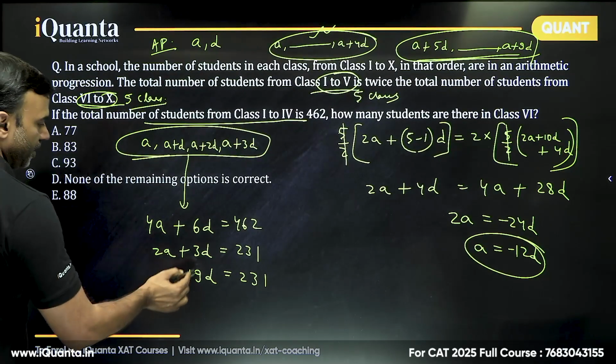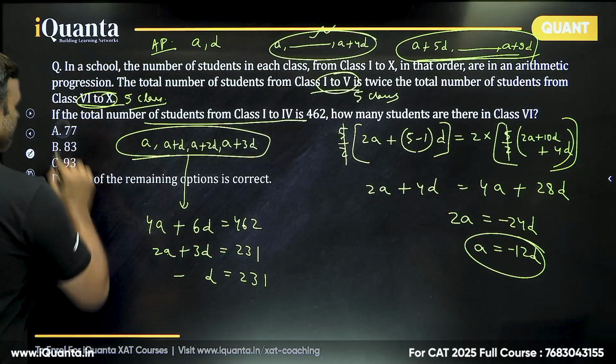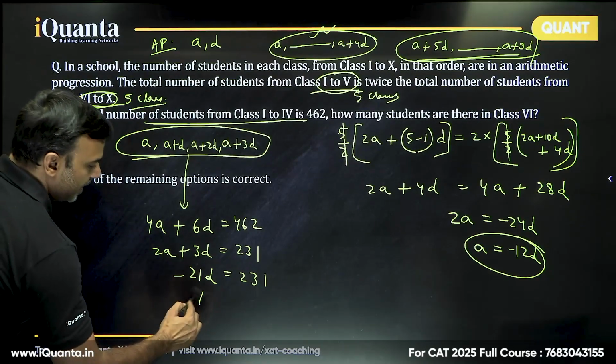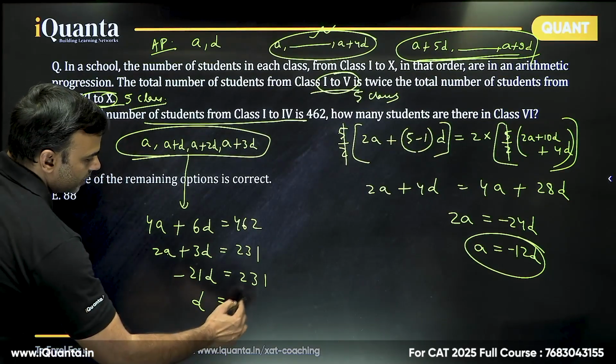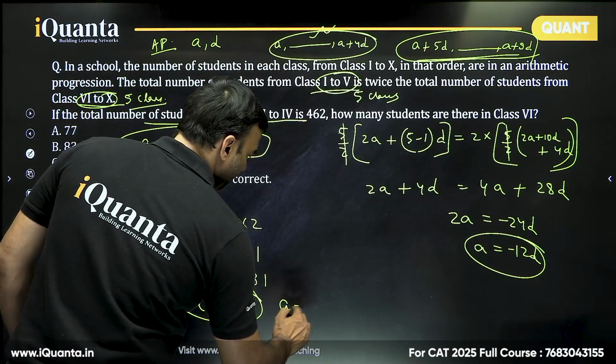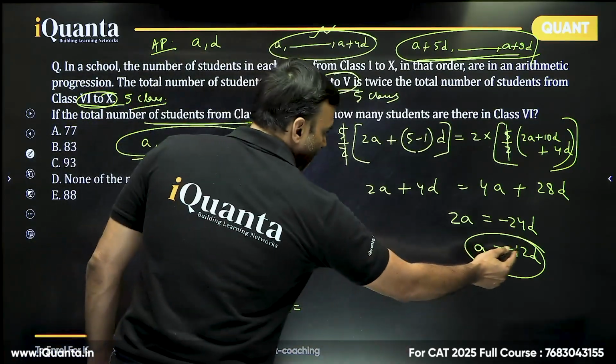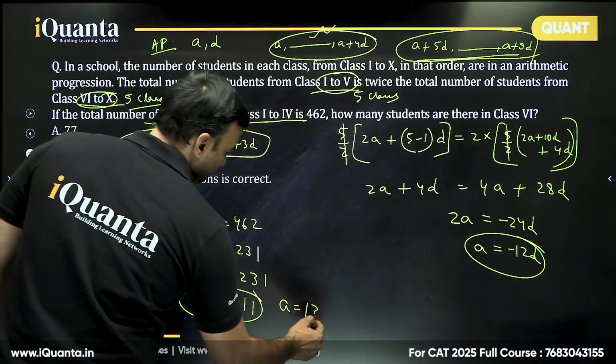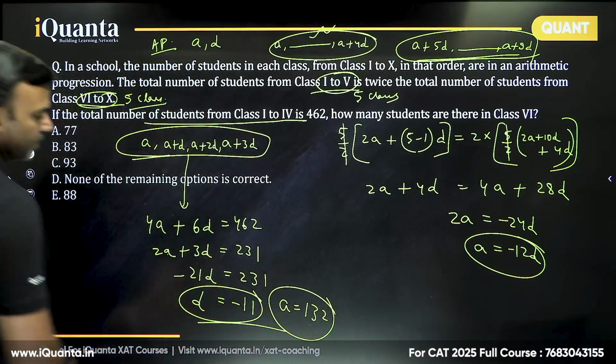I am sorry, not 19, it is minus 21D, equal to 231. So D is equal to minus 11. If D is minus 11, A will be equal to minus 12 into minus 11, that is 132. So basically we have got the values of A and D both, right?